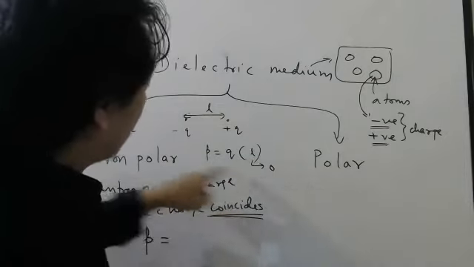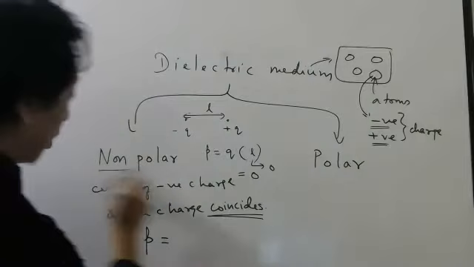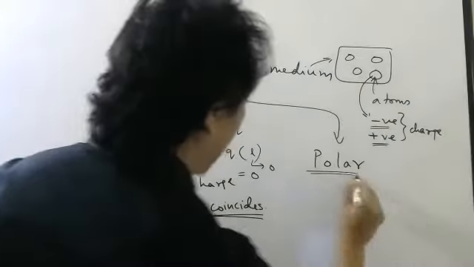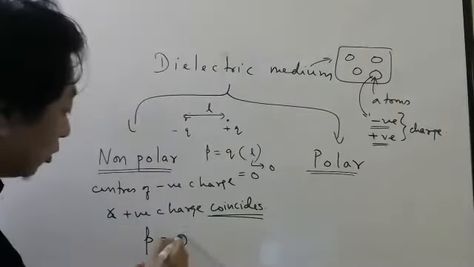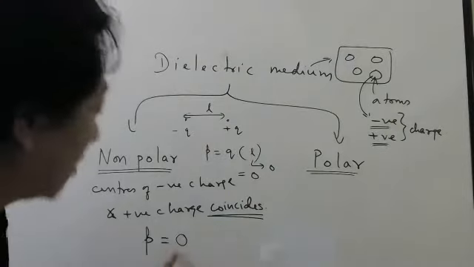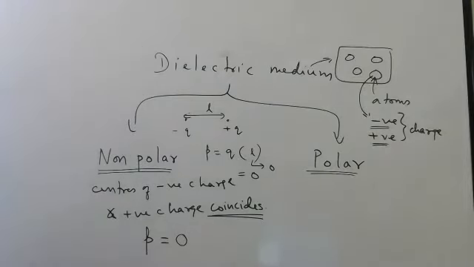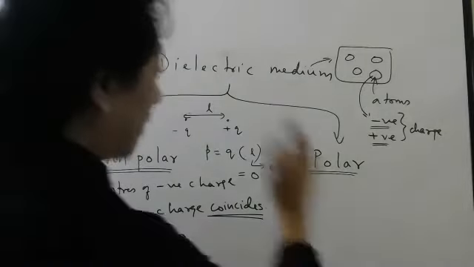If L is 0, the dipole moment will also be 0. So, in the case of non-polar dielectric, the individual molecules or individual atoms will have dipole moment 0. Make a note quickly.